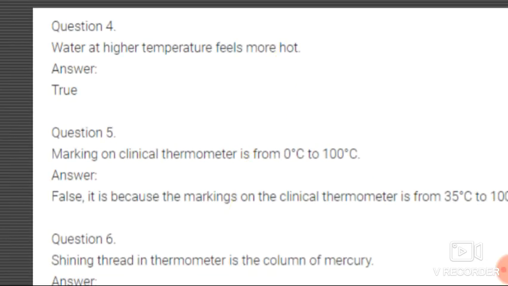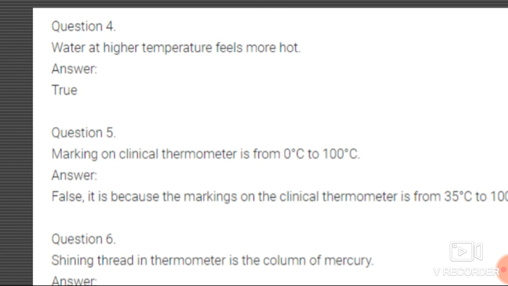Next, water at high temperature feels more hot. Yes students, obviously whenever we heat water to a higher and higher temperature, we really feel hot. So it is the true statement. The next one is: the marking on a clinical thermometer is 0 degrees Celsius to 100 degrees Celsius.